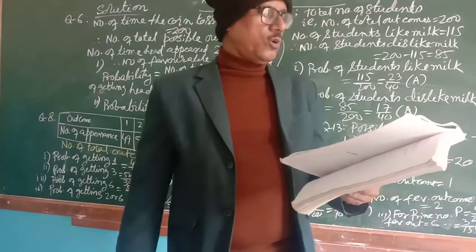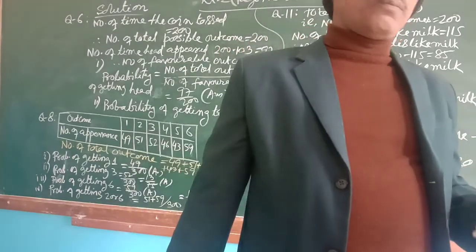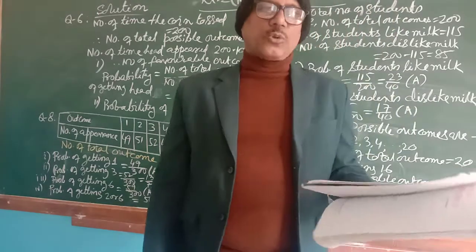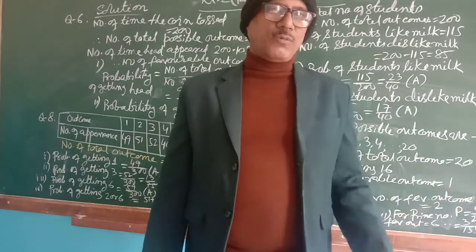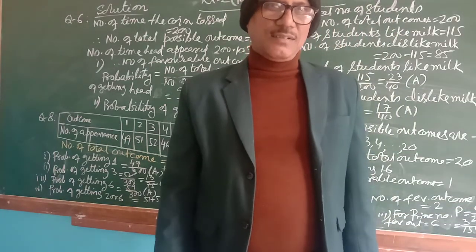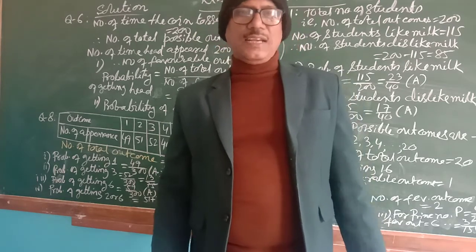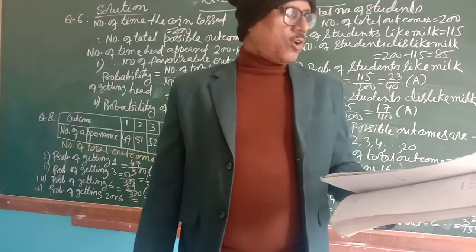Now I will talk to you on question number 3. Write down all possible outcomes. You are throwing a coin. What outcomes will come? Head and tail. So the possible outcomes are head or tail. Toss of 2 coins. What can it be? It can be head head on one trial.